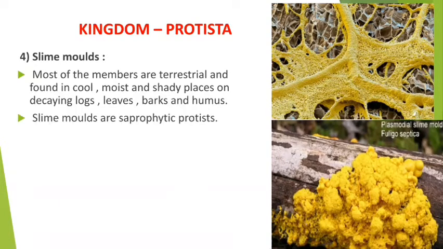Slime molds are saprophytic Protista. Saprophytic means they live on decaying things, here mainly decaying plants, because of which they are known as saprophytic.